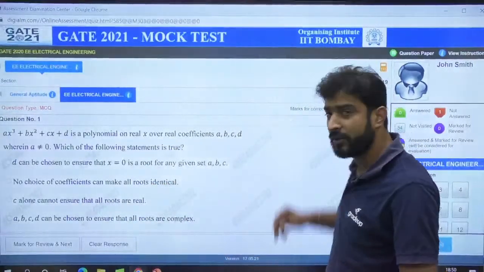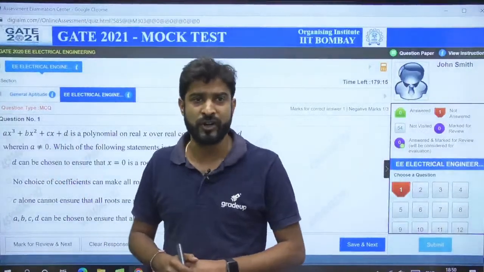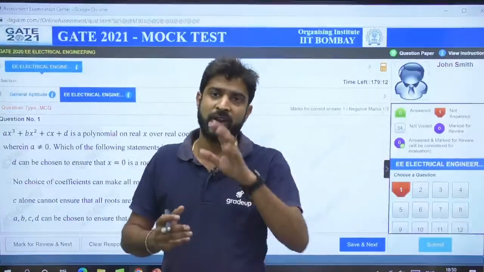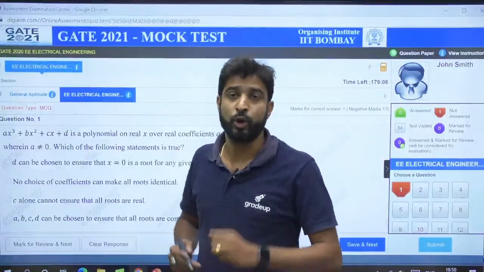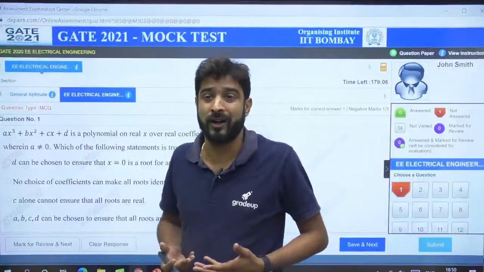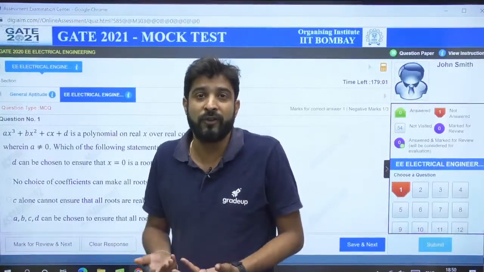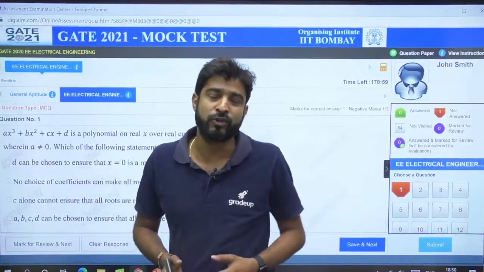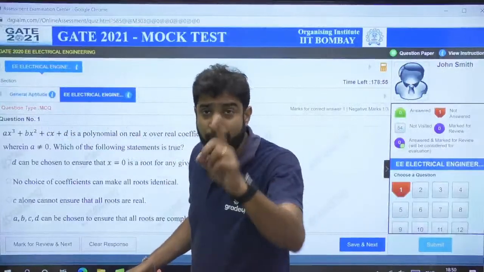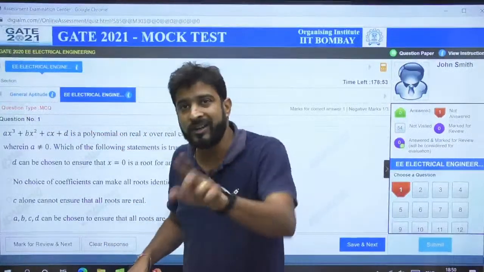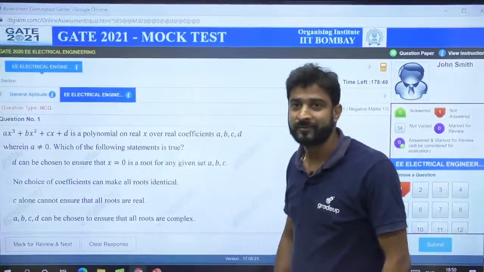But you have to solve it like this. One thing more: you may feel there will be no MSQ questions, because these are previous year questions. But in the actual paper, whenever they give an MSQ question, they will always mention it. So do not get frustrated or confused about how we can tell whether it is an MCQ, an MSQ or a NAT question. They will always mention it in every question, right?